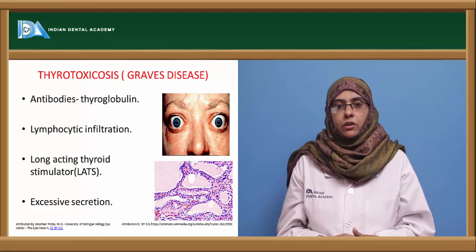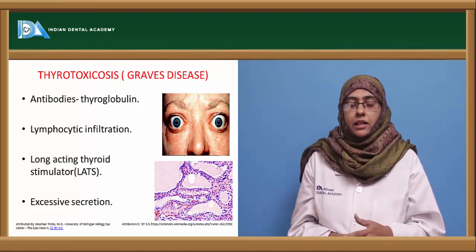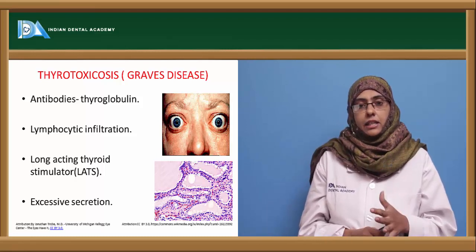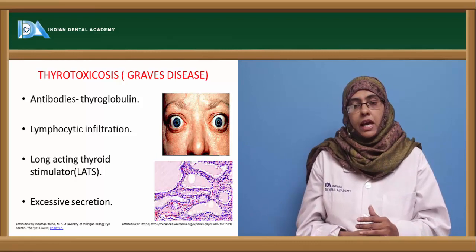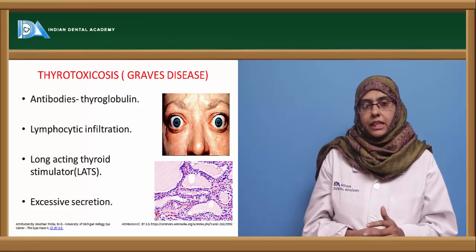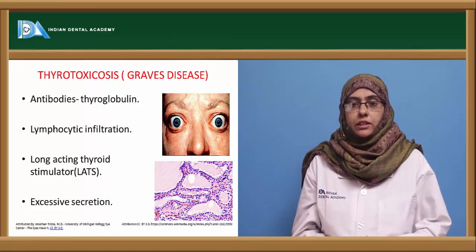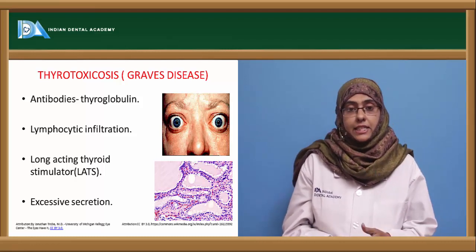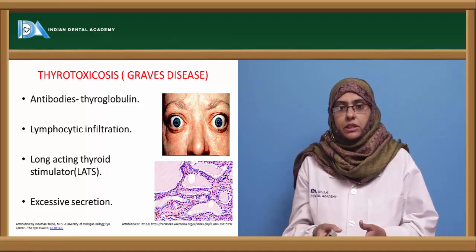Next is thyrotoxicosis, also called Graves' disease. Again the target organ is the thyroid, and the antibodies are specifically directed against the thyroglobulin, and here also you can see the lymphocyte infiltration. The antibodies are a long-acting thyroid stimulator. These are the IgG antibodies that are produced during an immune response towards Graves' disease.